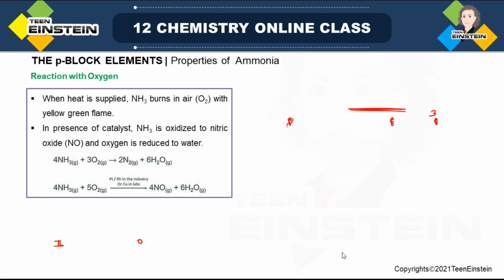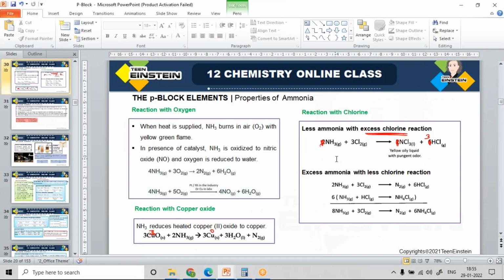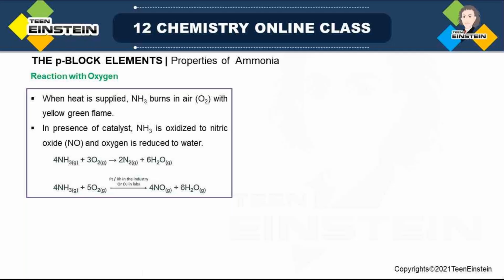Next is properties of ammonia. Some more chemical properties. Reaction with oxygen. When ammonia burns in air, oxygen is there.